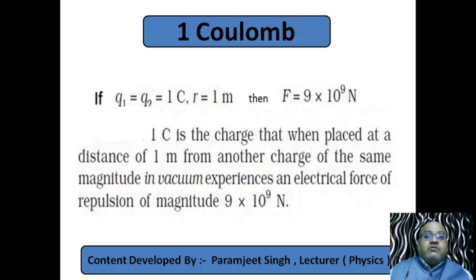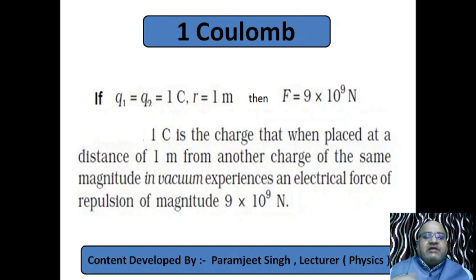So what is 1 coulomb? 1 coulomb is that much charge that when two such charges are placed in vacuum, the word is also important, vacuum, at 1 meter distance, they experience a force of 9 into 10 raised to power 9 Newton.